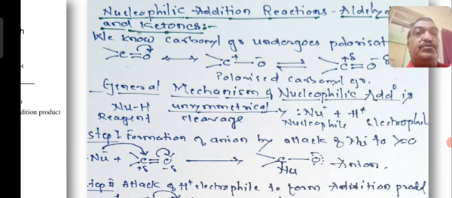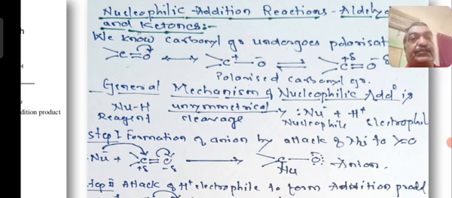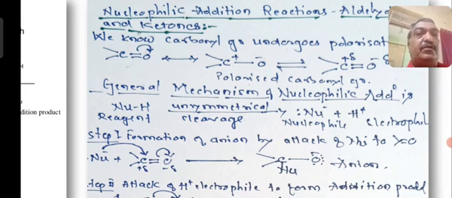To show the movement of the double bond, single bond, or the shift of electrons, or the addition of the nucleophile or acid, it is very easily represented with a handwritten structure. That is why for this particular class I have used some handwritten slides.